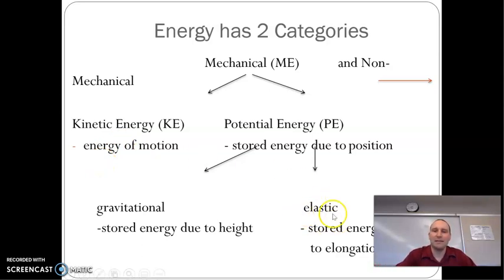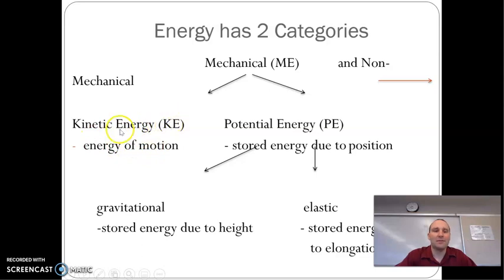There's also elastic energy. This is the energy that's stored within a spring or something that's stretchy, like a rubber band or something like that. So spring energy is called elastic. Energy due to a height is called gravitational. Energy if you're moving is called kinetic.